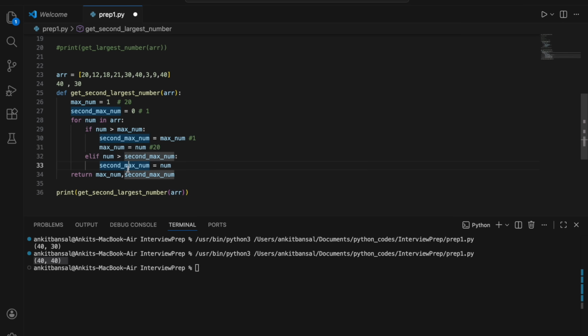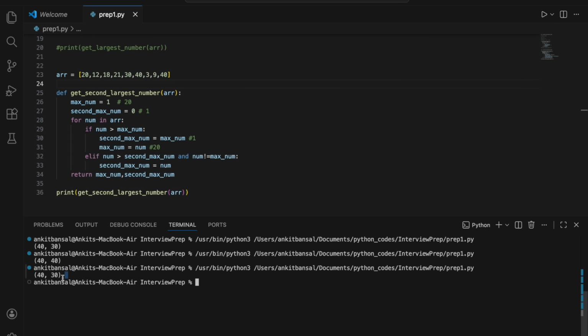Definitely. So it will replace the value, and that's the problem. So in elif, I want to make sure this num is not equal to the maximum. So I'll put one more condition, and num should not be equal to maximum. Then I will not have a problem, right? So let me just remove this, and one more time I will run this. Now if you see, I am getting the right value, 40 30.